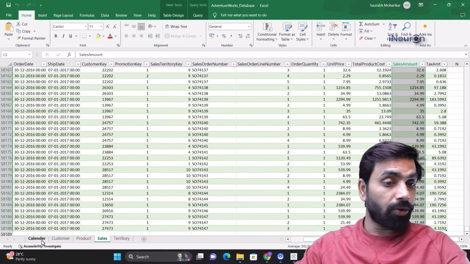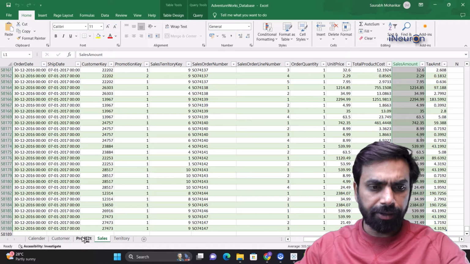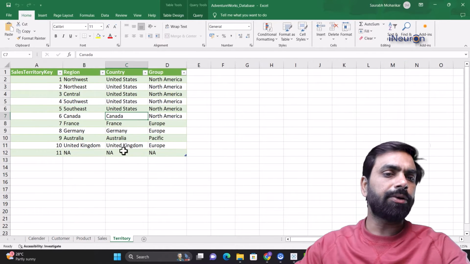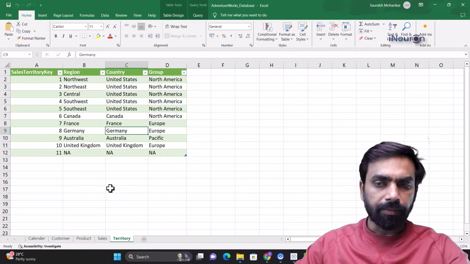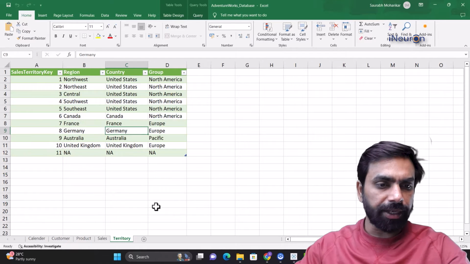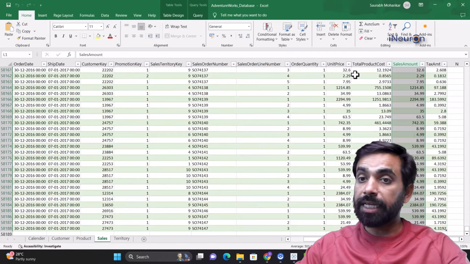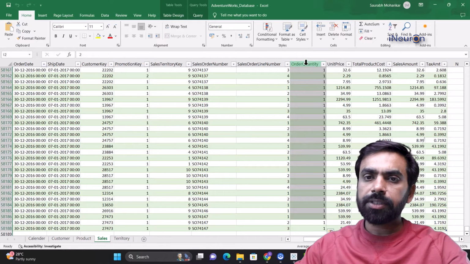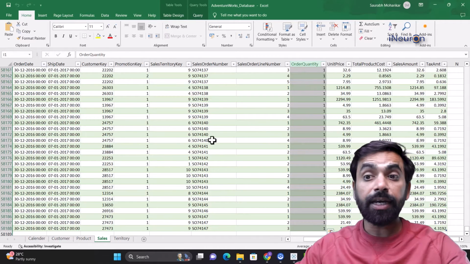And the same applies to all the rest of the tables like calendar, customer, product, and territory. For example, if I want to understand how Canada is doing as compared to Germany from a sales order quantity point of view, I cannot do it because the two tables are separate right now. They're not connected with each other.